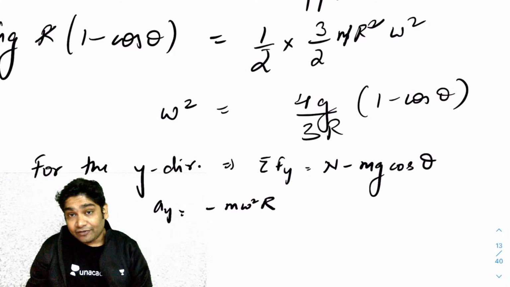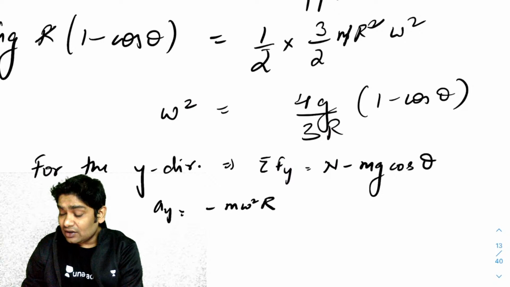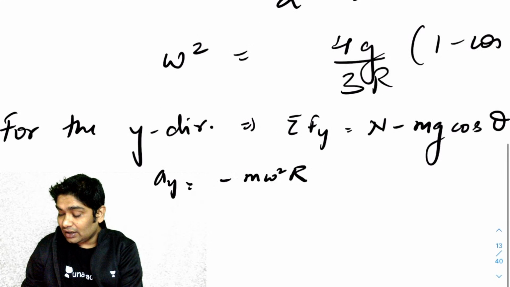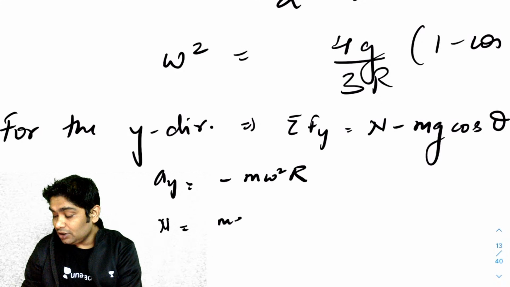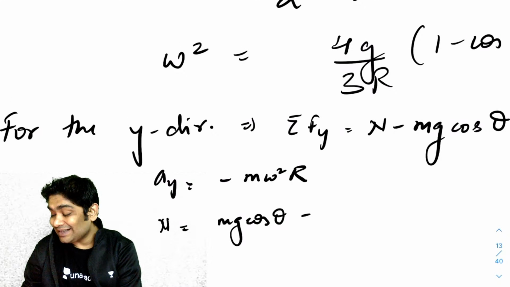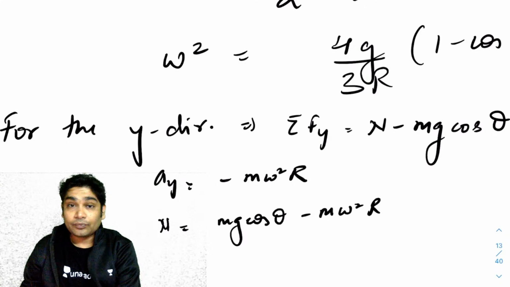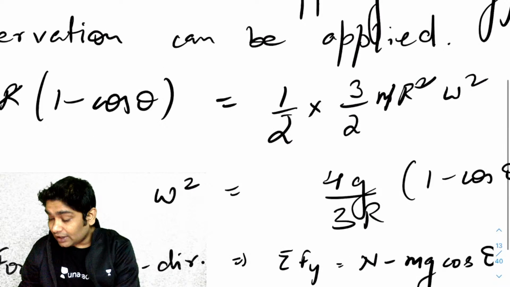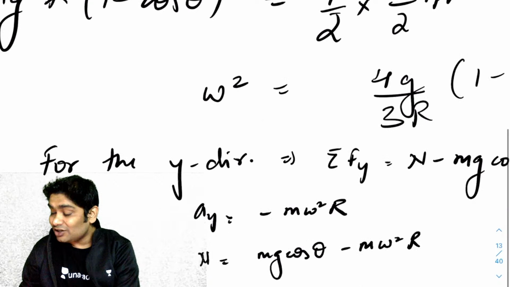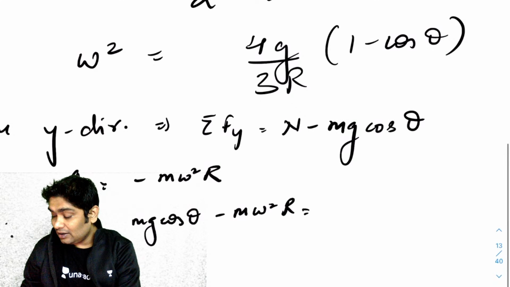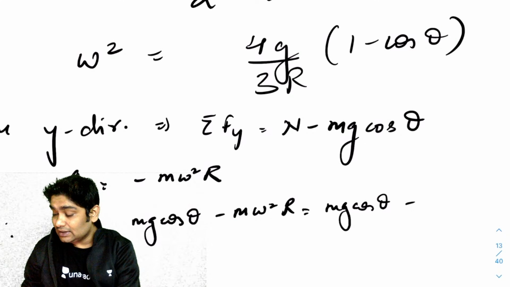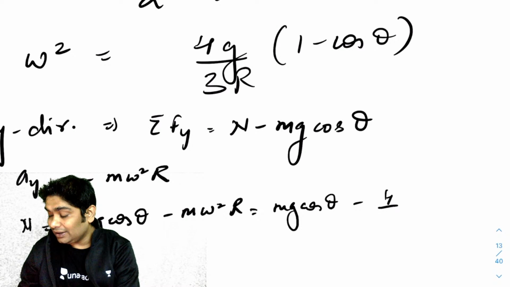So if I now write the F equals ma equation, N minus mg cos theta should be equal to minus m omega square r, or I can say N is equal to mg cos theta minus m omega square r. Now you will also realize from the above equation, omega square r was 4g by 3 into 1 minus cos theta. So I can rewrite this as N equals mg cos theta minus 4 by 3 mg into 1 minus cos theta.